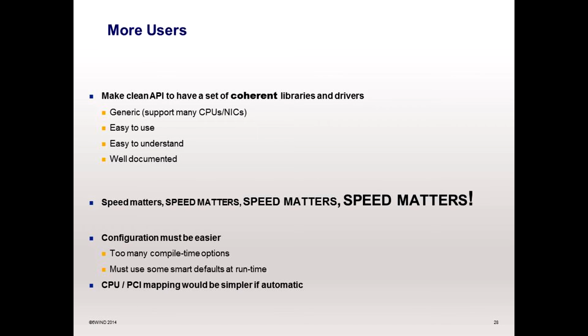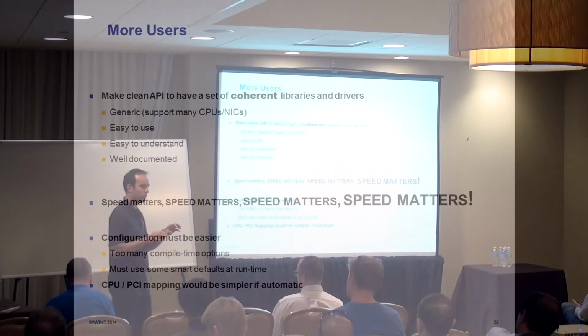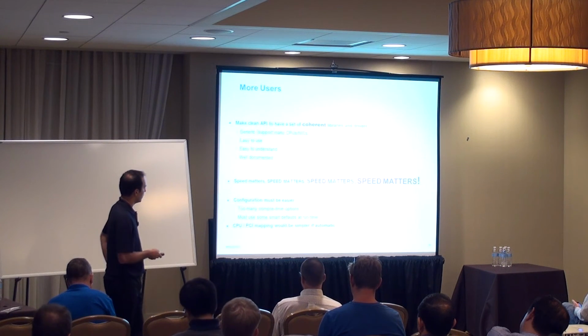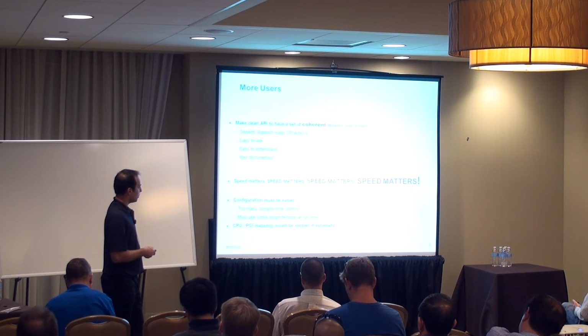I think we can remove many options and use some defaults at runtime. There is also something really difficult about the mapping between CPU and PCI. When you have a multi-socket CPU, you have to take care that a core is using the PCI device from the right socket, the socket which it is running on. But it's not automatic today.